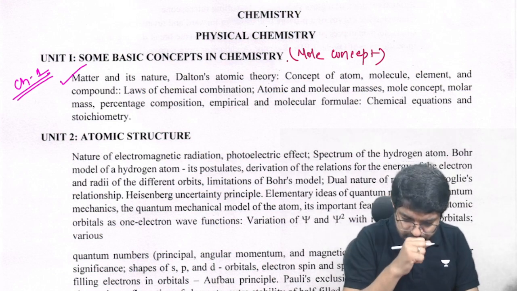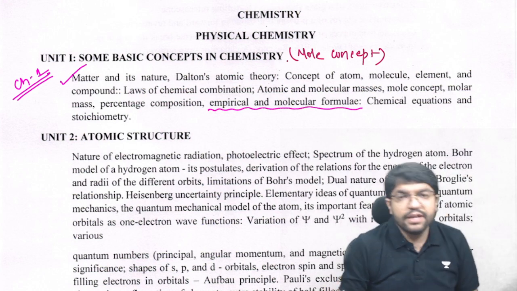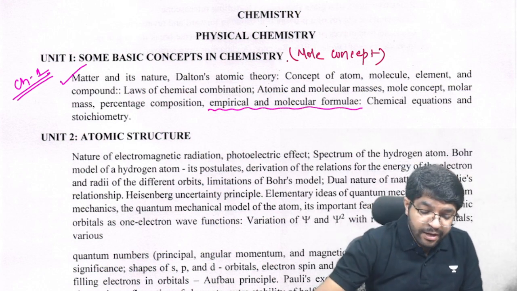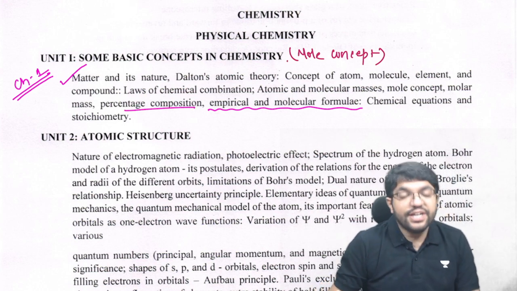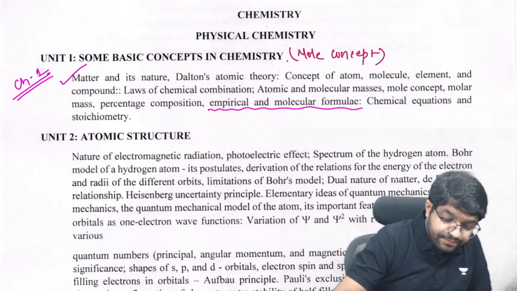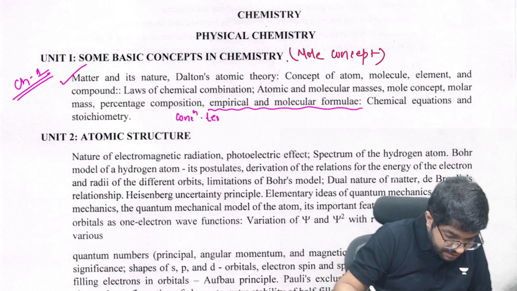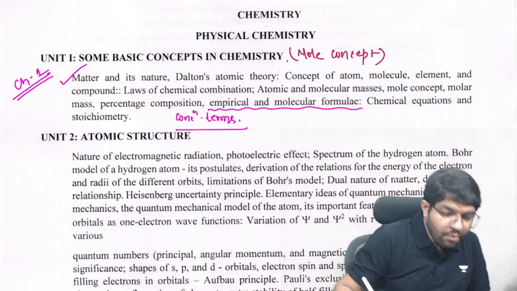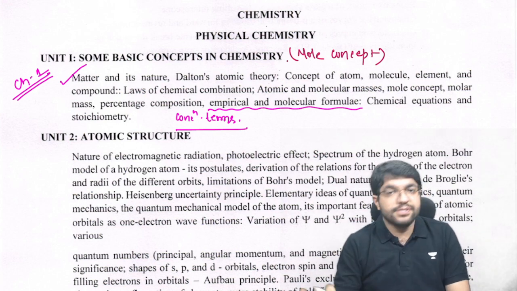It has been explicitly written about empirical formula, molecular formula, and percentage composition, which stands for concentration terms. So chapter 1, class 11th, is a part of the syllabus.